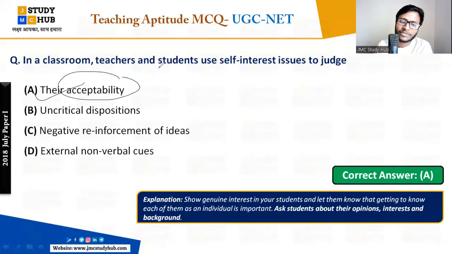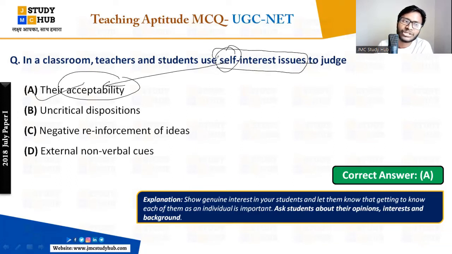Yes, this is my work and I have done it, right? So if you are accepting all these things, this is about the self, acceptability, right? So self-interest issues to judge their acceptability, right? How much you are accepting those things, that will mix the self-interest.